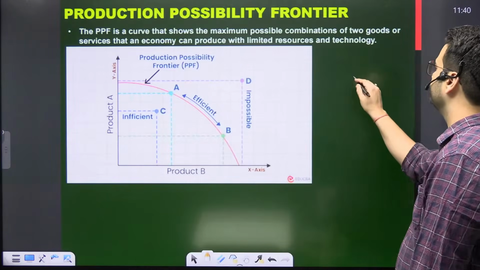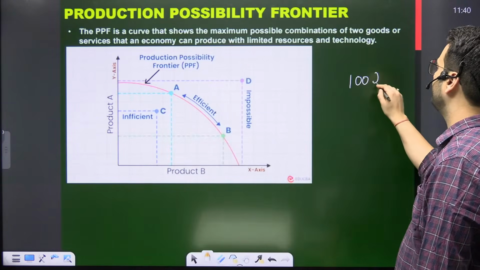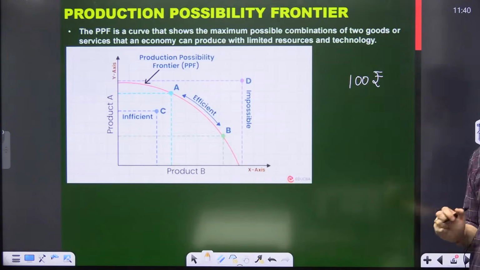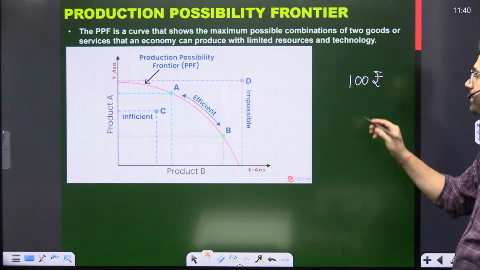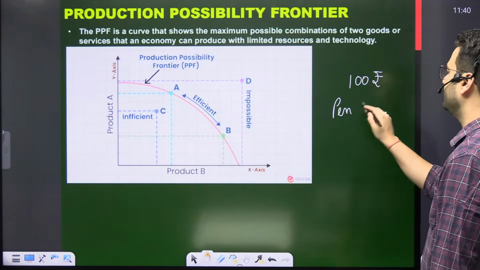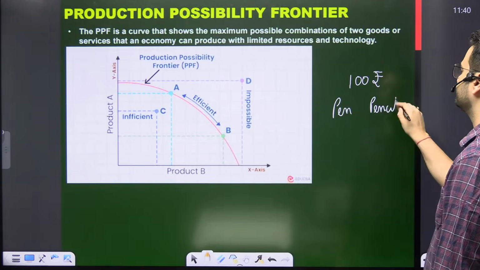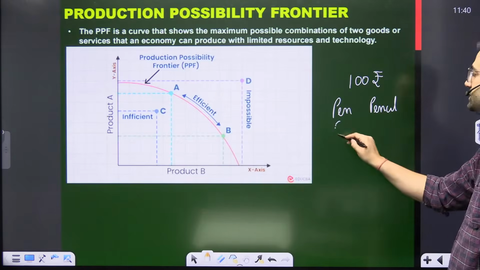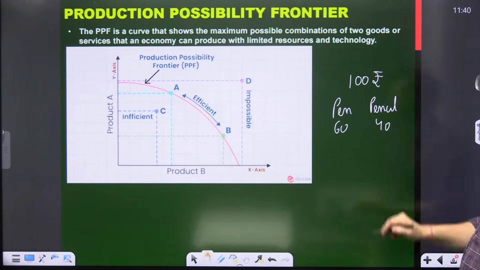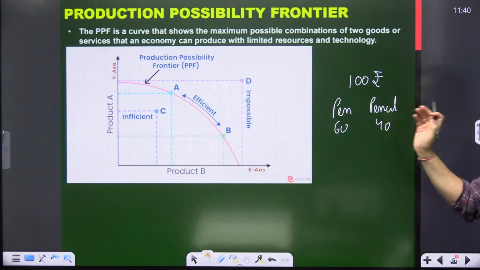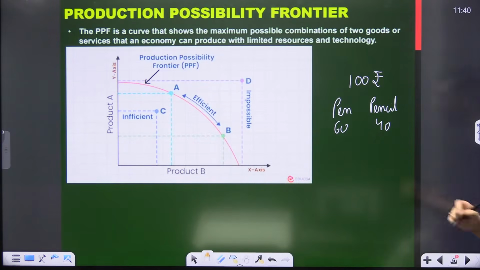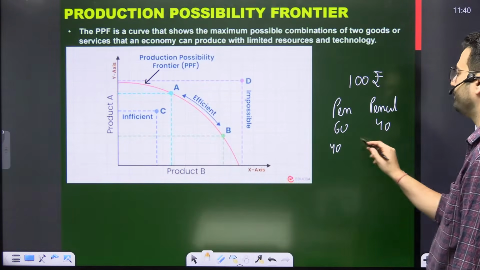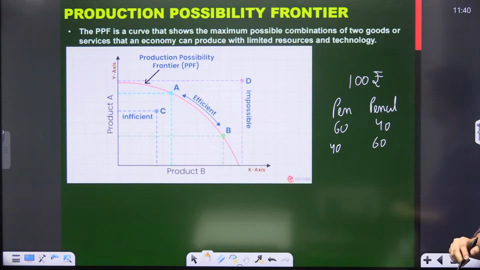Suppose you have 100 rupees with you. Now, out of that 100, you can make pen or pencil. What all possible combinations can you make? 60 pen, 40 pencil is one of the combinations. 60 you use for pen, 40 you use for pencil. Or 40 for pen, 60 for pencil.